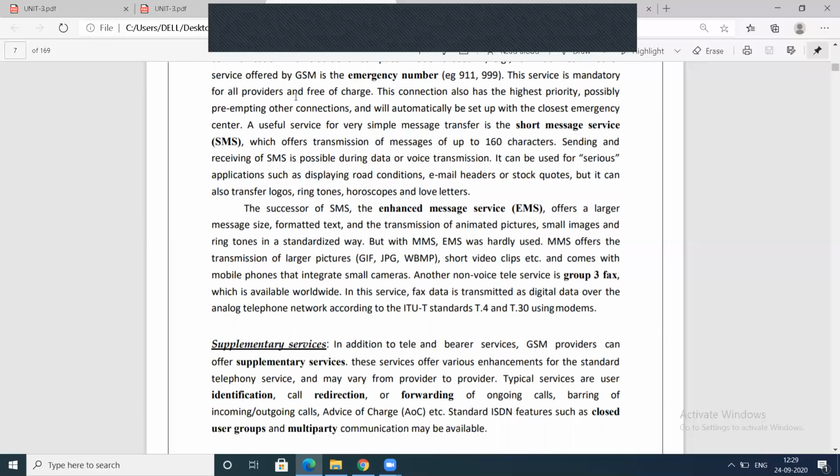And the last one is supplementary services. In this we discussed call waiting, call barring, call forwarding, call redirection, call identification, everything we need to discuss. We discussed it here.